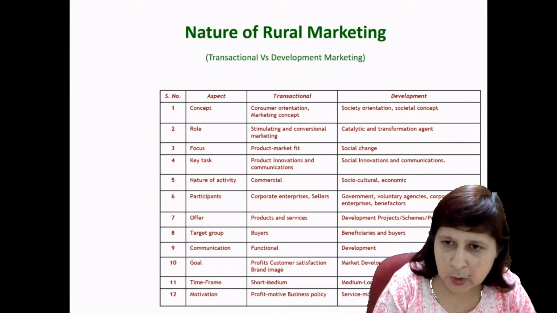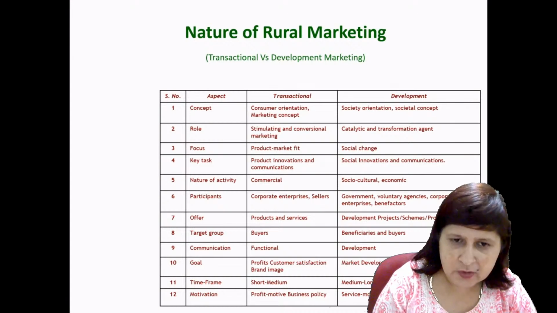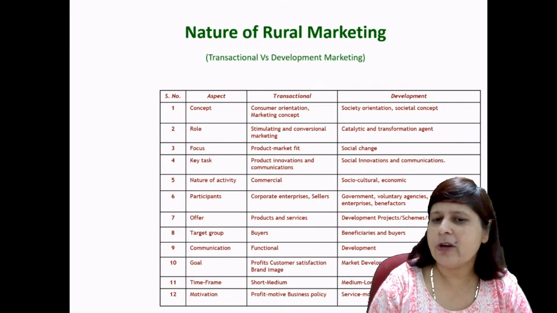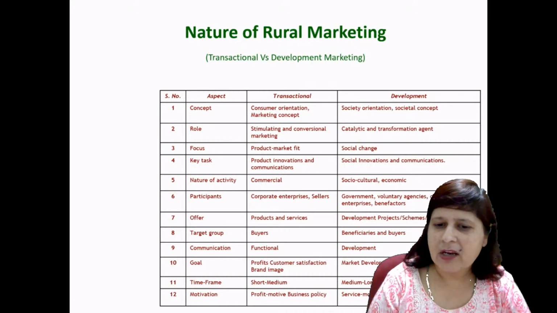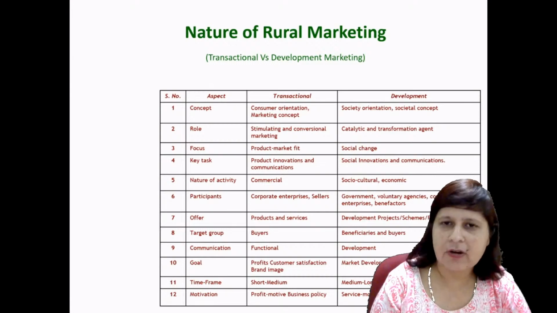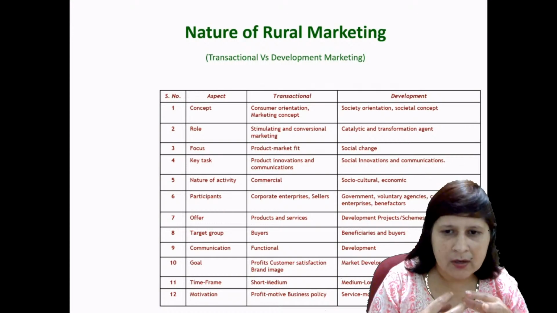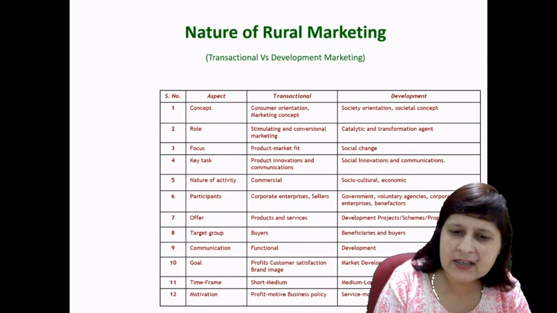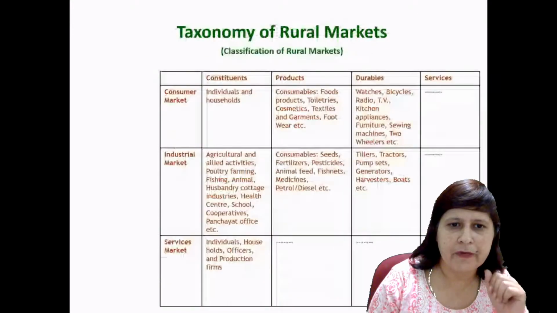So there are two types of marketing. If we divide the nature of marketing, there are two types: transactional marketing and development marketing. Transactional marketing is consumer oriented, with the marketing concept, while development marketing is society oriented, with the societal concept. Their roles are different, their focuses are different, right?